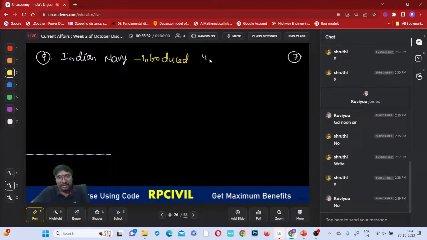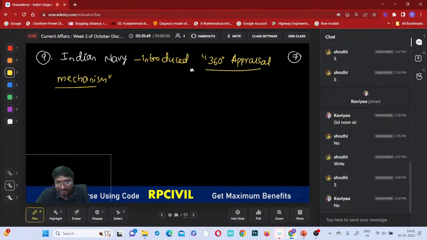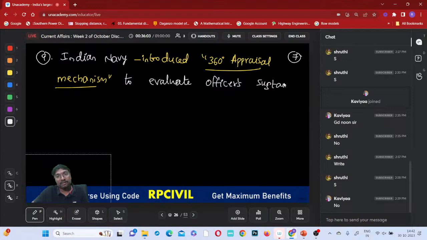Indian Navy has introduced a 360-degree appraisal mechanism, right? Appraisal mechanism for which purpose, you can say? What is the main purpose? It is to evaluate which one? Officers' sustainability. It is to evaluate officers' suitability, not sustainability, suitability for promotion.